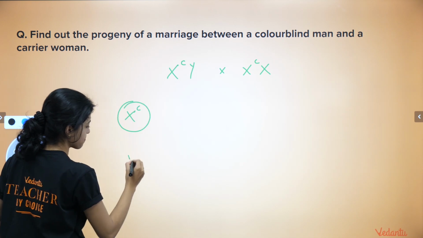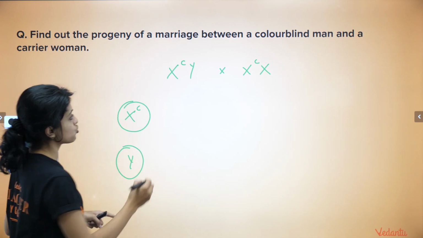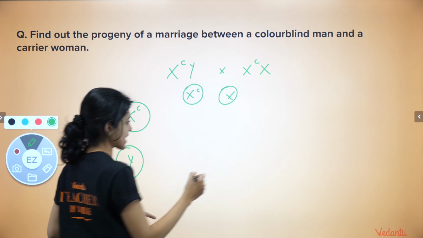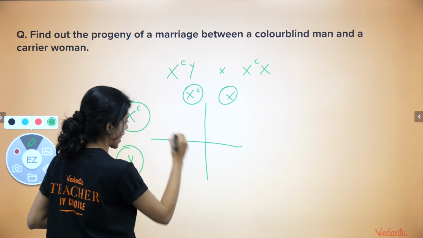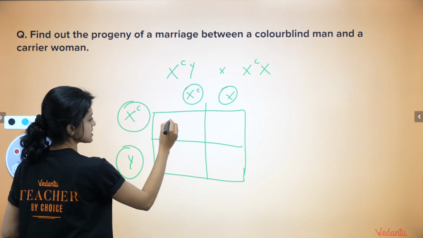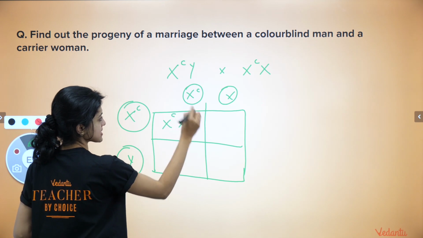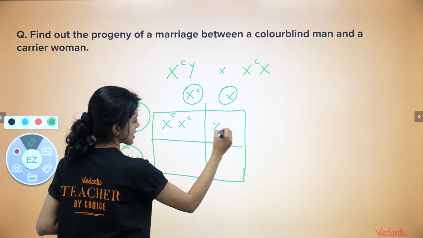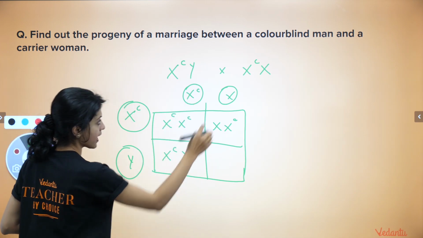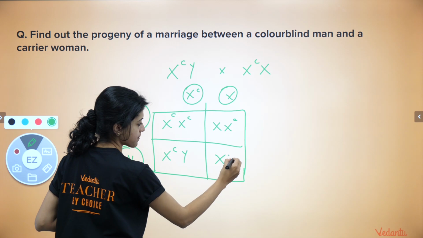The gametes of the man would be these two. The gametes of the woman would be this. I think the Punnett square works as the most systematic method without confusions to do this. This would be XCXC, this would be XXC, this would be XCY, and the last one would be XY.